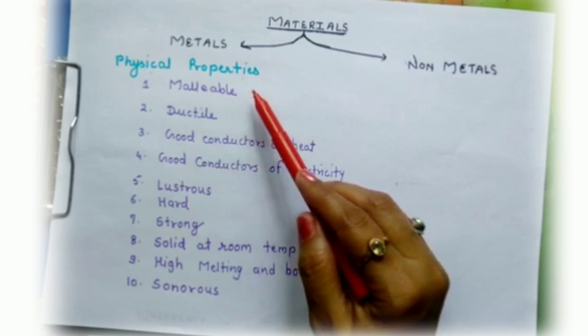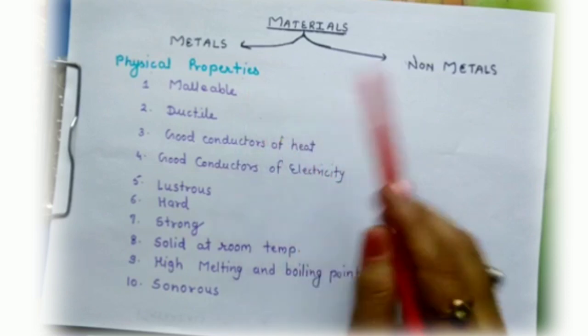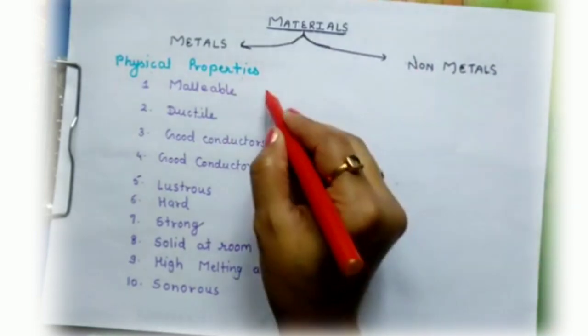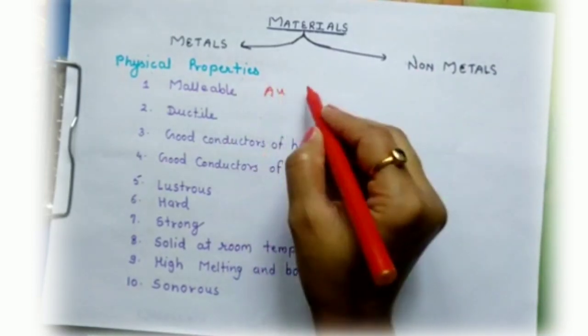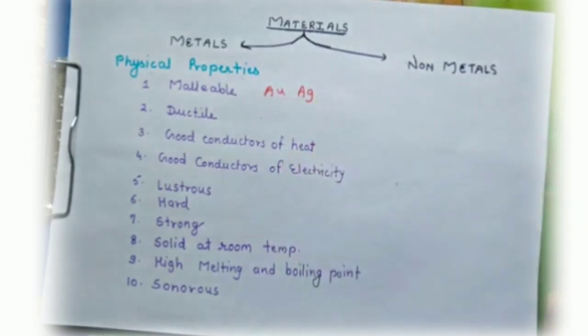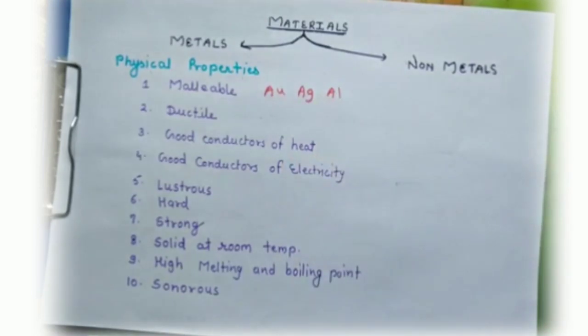Metals can be beaten into thin sheets with a hammer without breaking. Most of the metals are malleable, like gold, silver, and aluminium. They have the best malleable quality. That means it can be converted into a very thin sheet.